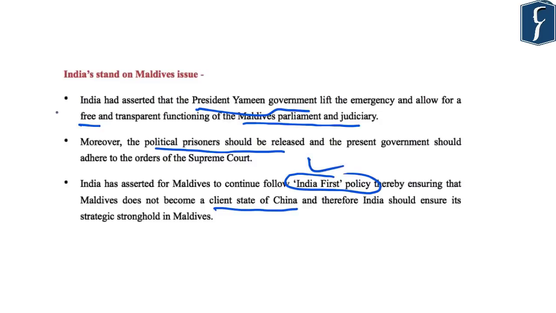Now, the President Yamin government was seen by India as being pro-China. However, with the defeat of the Yamin government, there is hope that India-Maldives relations will improve. So this is a news in transition, and let us wait and watch how the story unfolds.